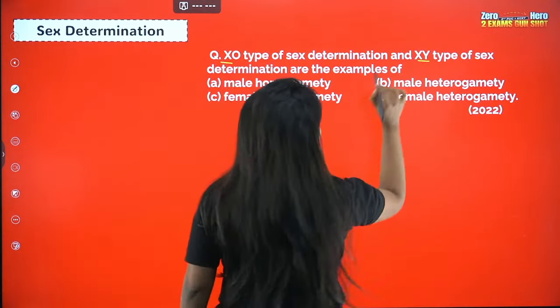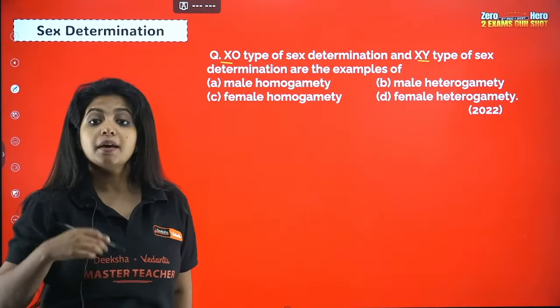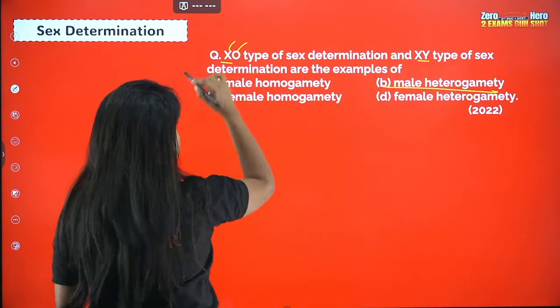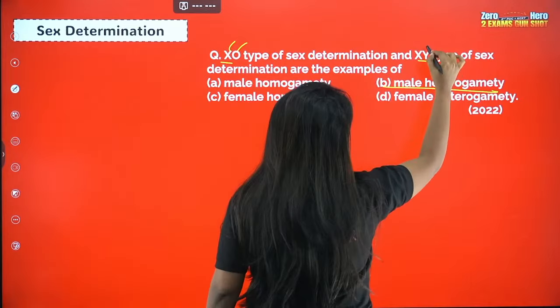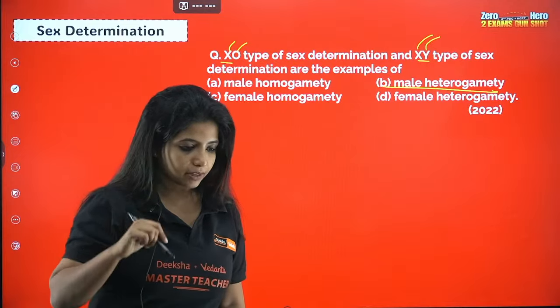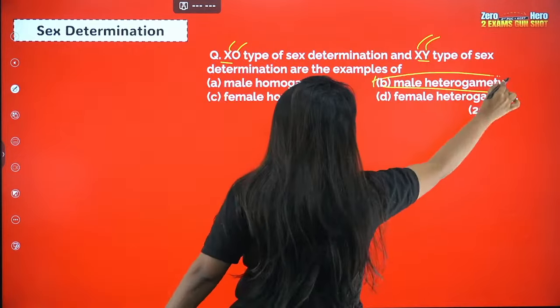XO, XY type of determination, my dear children, it shows male heterogamety. Here males are producing two different types of gametes in the case of insects. Here again males are going to produce two different types of gametes in the case of human beings and Drosophila. So your answer is male heterogamety.